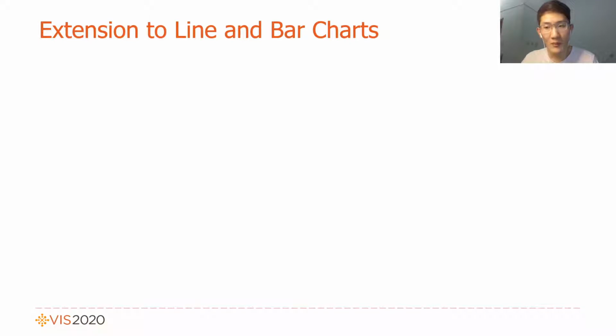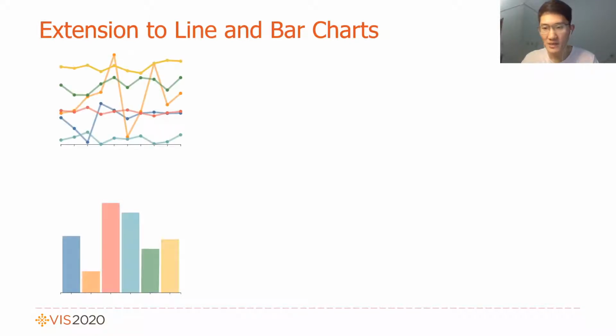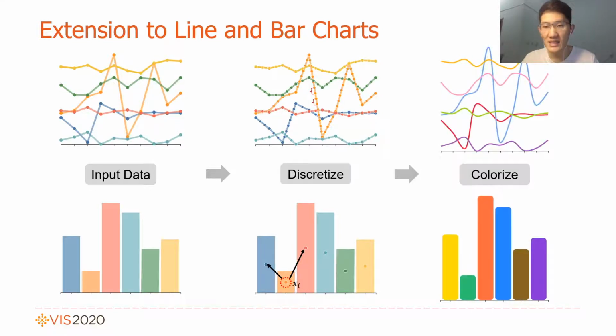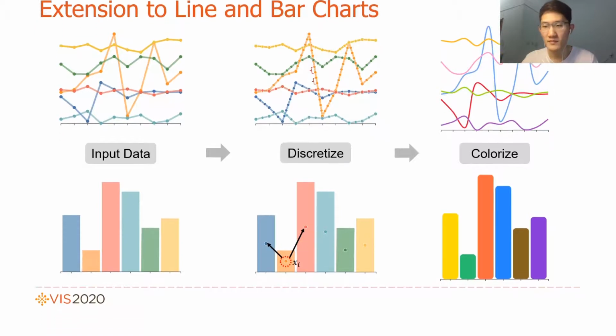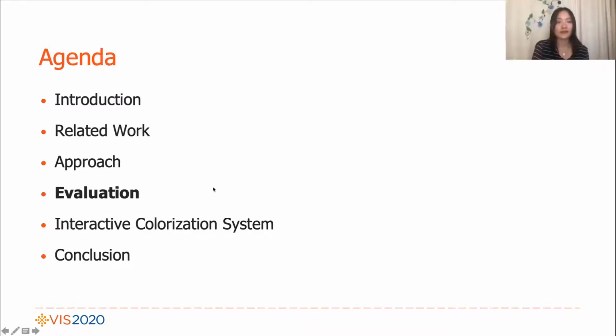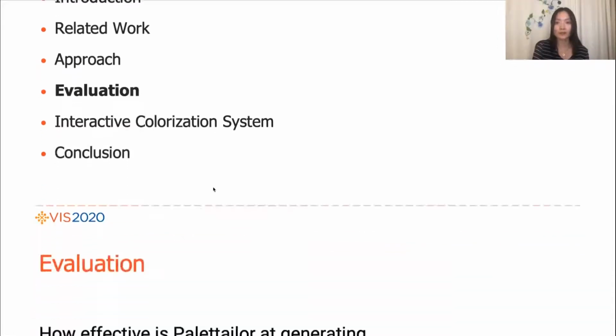We extended our method to different chart types, such as line charts and bar charts. Given the input data, we first discretize it, thus they can be treated as special scatter plots. Then we colorize these data points in the same way as shown before. Next, we will present the following sections. Now let's go to the evaluation part.